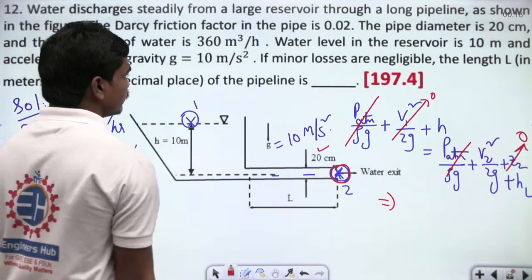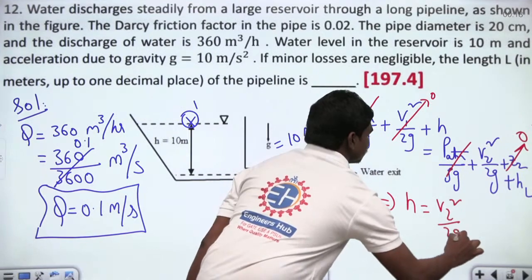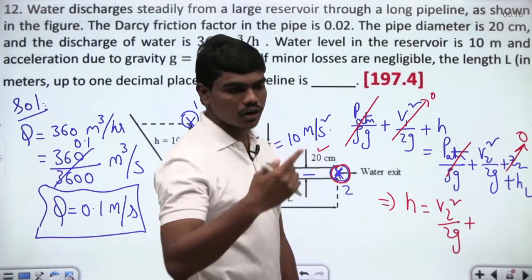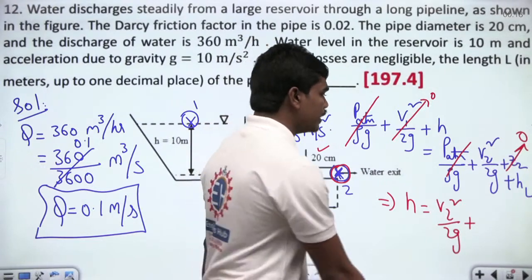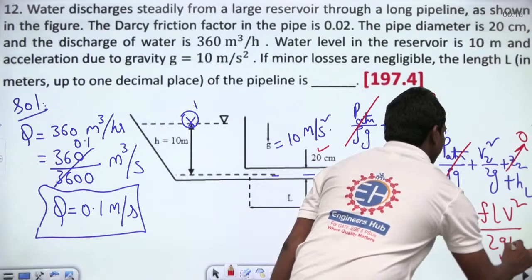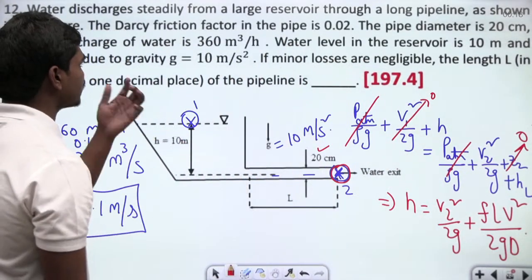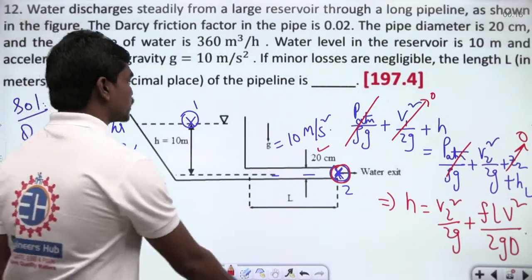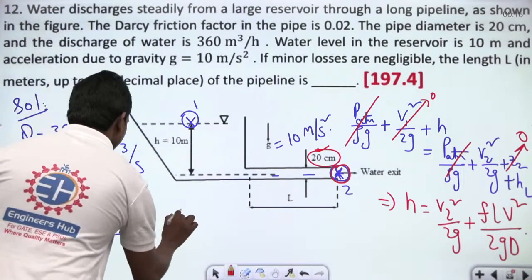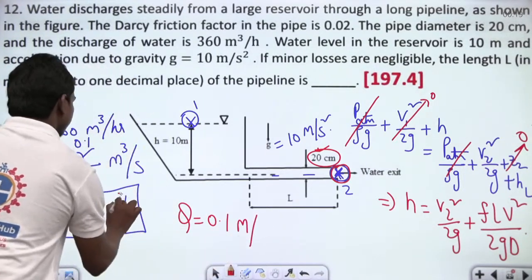Now h is given. This is equal to v2 square by 2g plus HL, and HL is nothing but the hydraulic losses, or the head loss due to friction. So definitely f L V square divided by 2 g D. This is what we can have here. Water level in the reservoir is 10, and the pipe diameter is 20 centimeters. The discharge is 0.1 meter cube per second.